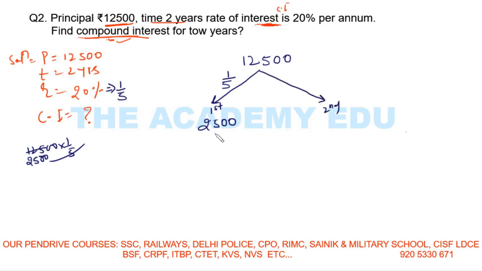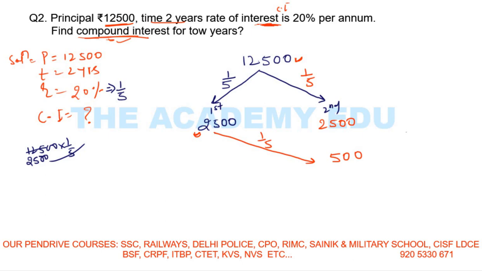Now move to the second year. So first year I gave the interest. Now second year I need to pay first interest on this principal. So 1 by 5 of this principal is 2500. Then I need to pay interest on this interest also. So 1 by 5 of this money is 500.